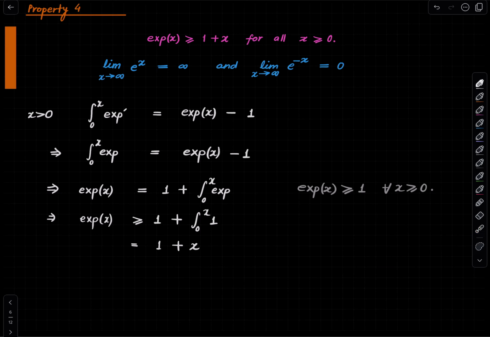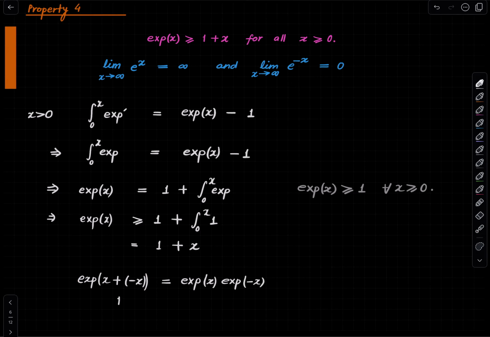So if x is very large, then we know that exp(x minus x), which I will write this way, is equal to exp(x) times exp(minus x). Think of x as a very large positive number. Then, well, what is the left side? The left side is 1, because x minus x is 0.